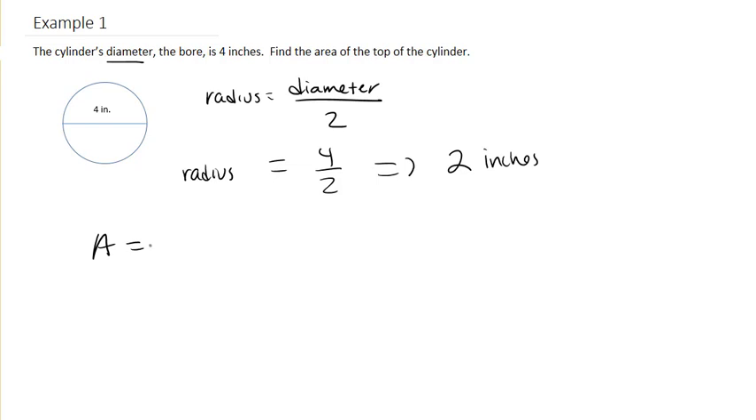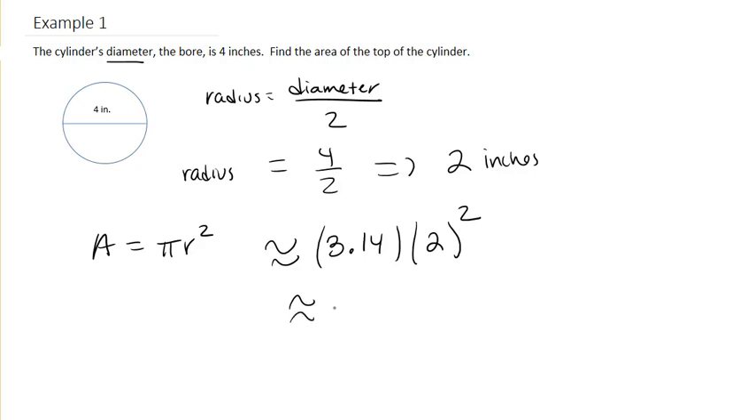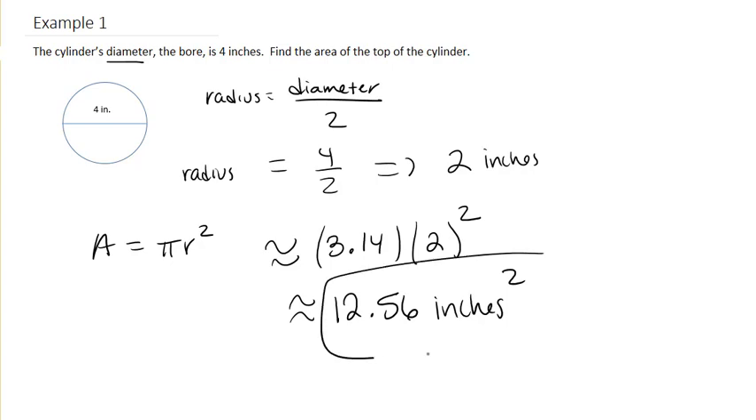Next, we need to find the area, which is pi r squared. So this becomes 3.14 times 2 squared. So we'll get our calculators out. And so we'll go 3.14 times 2 times 2, as 2 raised to the second power means we are doing 2 times 2. So we get 12.56. And this is in inches squared.